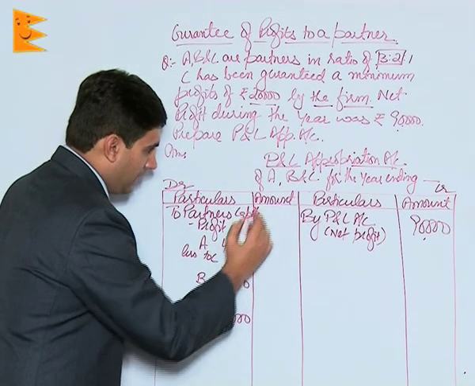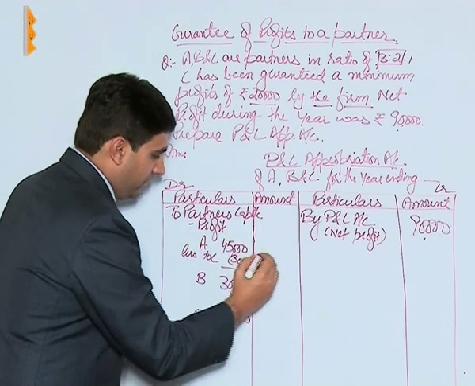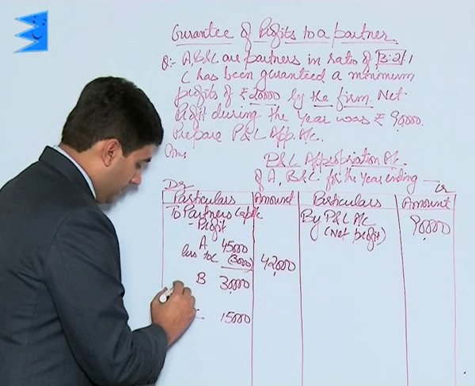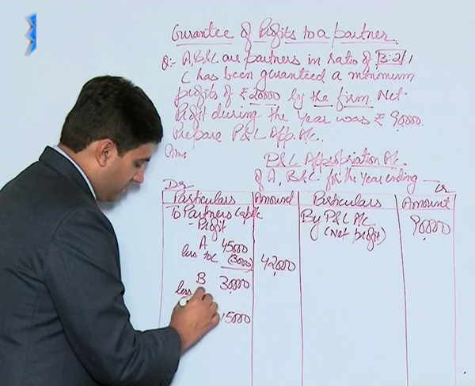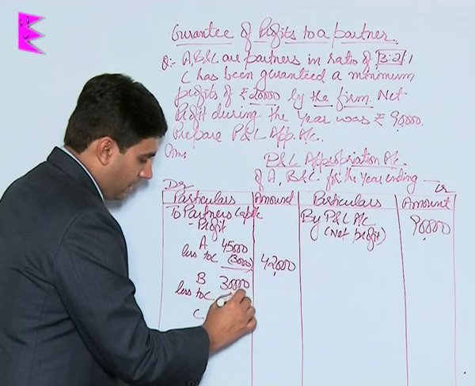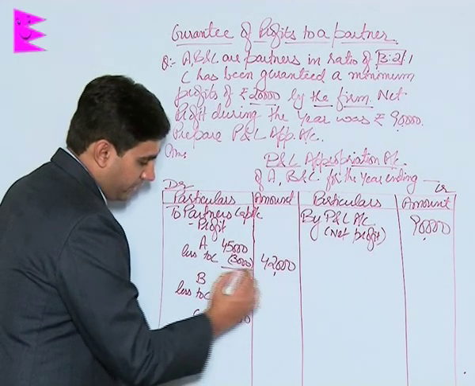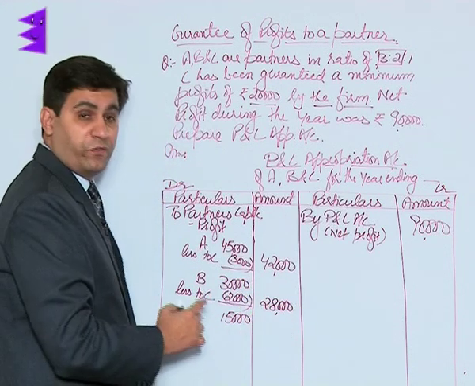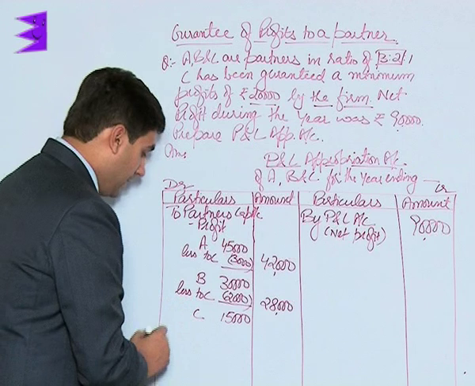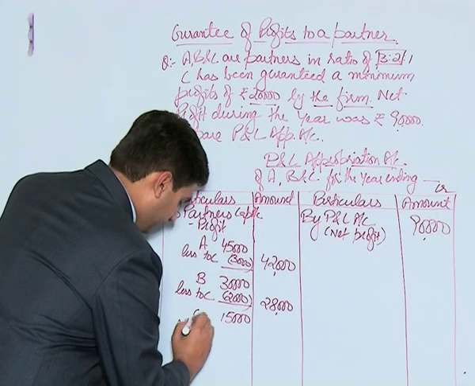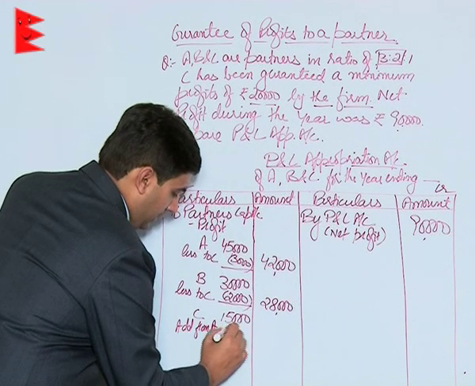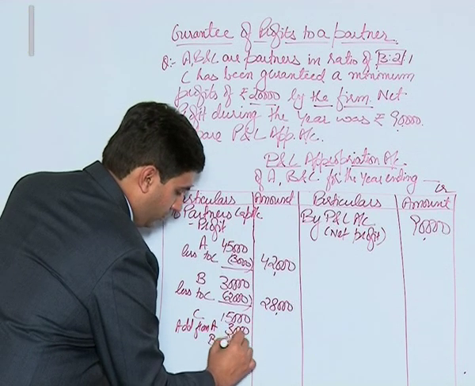So the ultimate amount that would be payable to A would be 42,000 on account of profits, less to C on account of guarantee 2,000, that would make it 28,000 of profits payable to B, and C will get from A and from B 3,000 and 2,000.